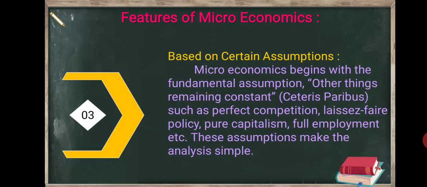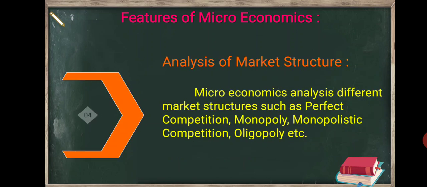Third feature, based on certain assumptions. Microeconomics begins with the fundamental assumptions, other things remaining constant, ceteris paribus, such as perfect competition, laissez-faire policy, pure capitalism, full employment, etc. These assumptions make the analysis simple.